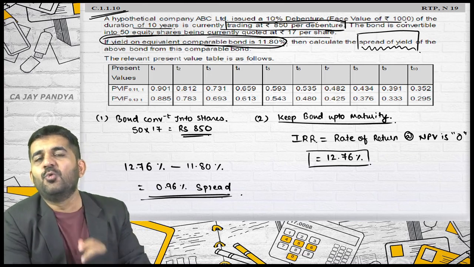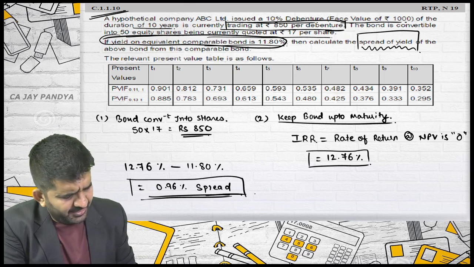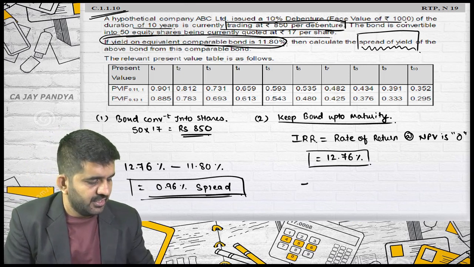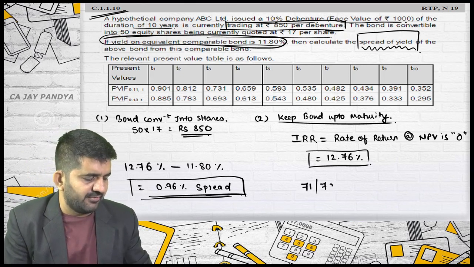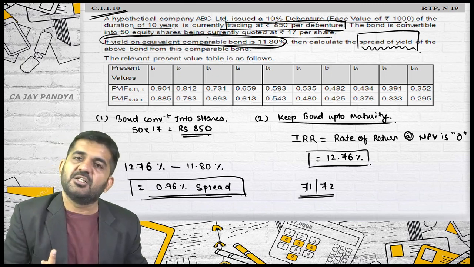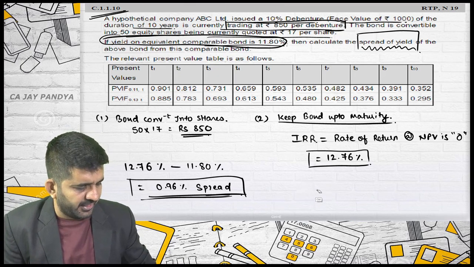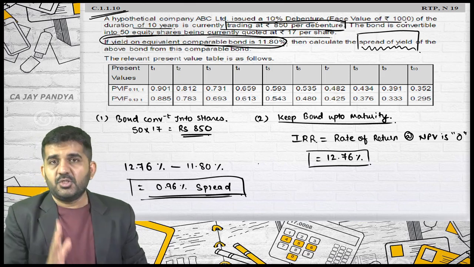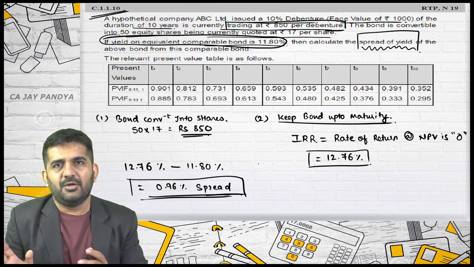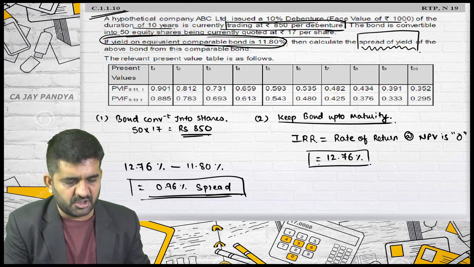Sir, spread is a new word for me. It is absolutely alright. You will understand spread again in Forex. You might have seen the dollar rates: 71 rupees is for selling the dollar, 72 rupees is for purchasing the dollar. The 1 rupee difference between purchase price and sell price is nothing but a spread. So the difference between any two related items is termed as spread. This is 1.1.10. It was a long question because finding out IRR is not difficult but a lengthy task that we have directly taken. So we directly got the spread.